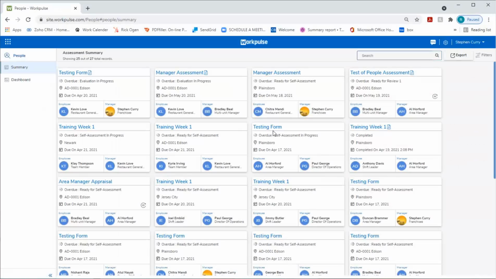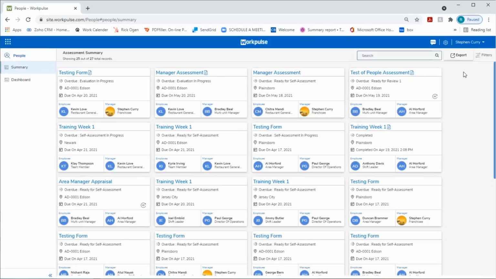If I click on people, it's going to take me to a summary. These are all the assessments that have been completed. Some assessments call for evaluations, meaning if an employee takes a self-assessment, the manager of that employee is notified that they must evaluate that self-assessment. And then we can compare the answers from both parties to best build a development plan to improve employee performance.